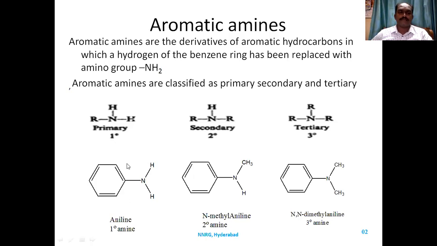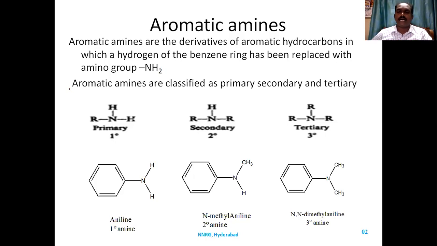Example, aniline. Secondary amines are those types of amines which contain only one hydrogen or two carbons. When the nitrogen is attached to two carbons or only one hydrogen, such types of amines are called secondary amines.